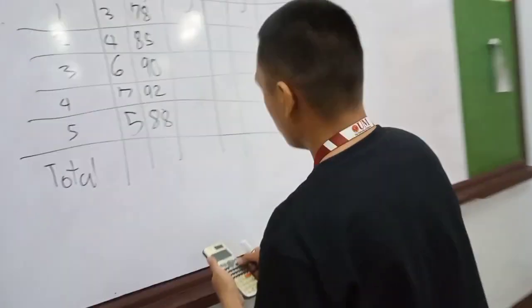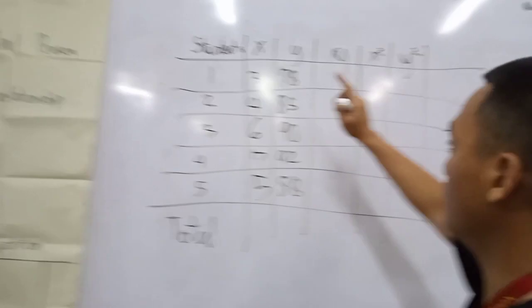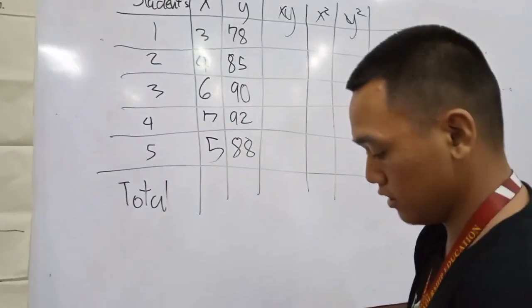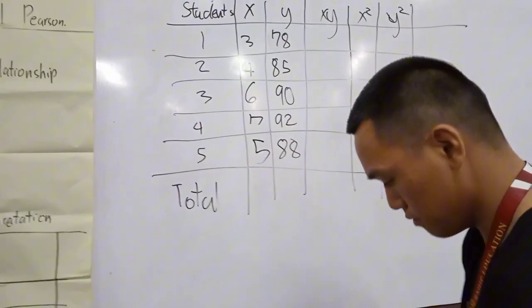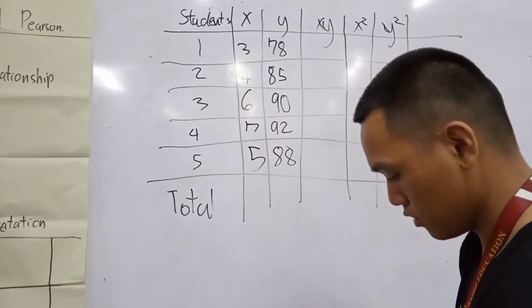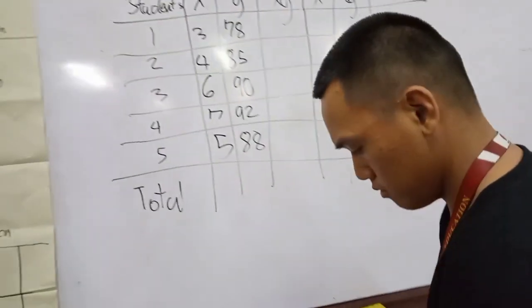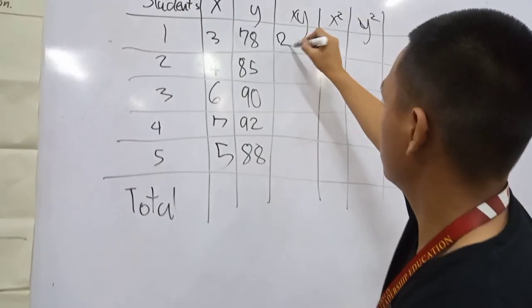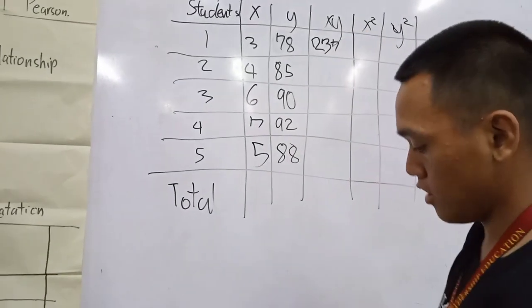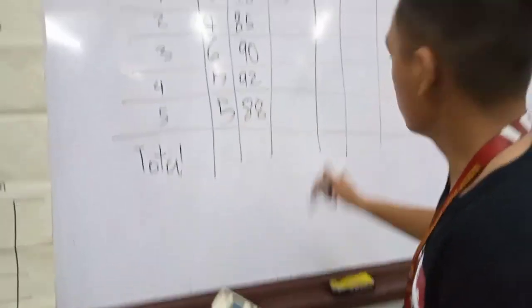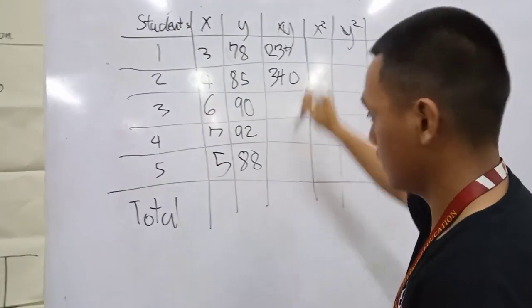Now what we're going to do here is multiply variables X and Y. So 3 times 78 is 234. Okay? So 4 times 85 equals 340.